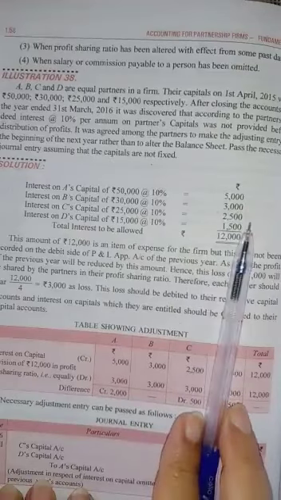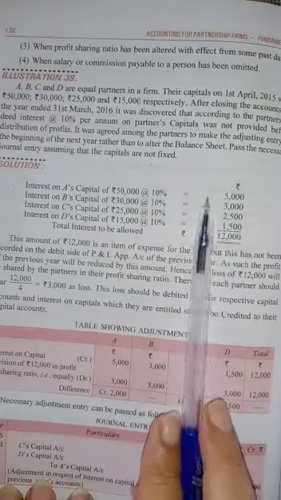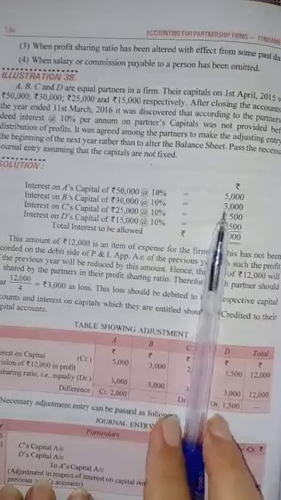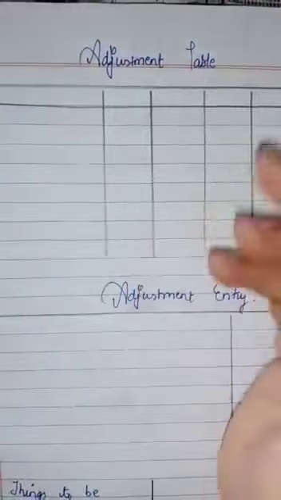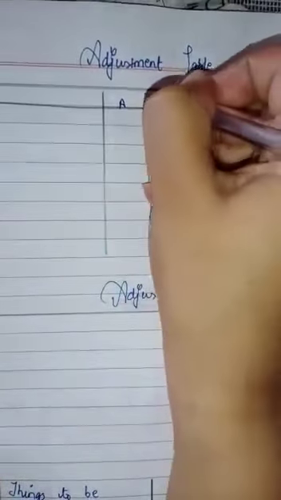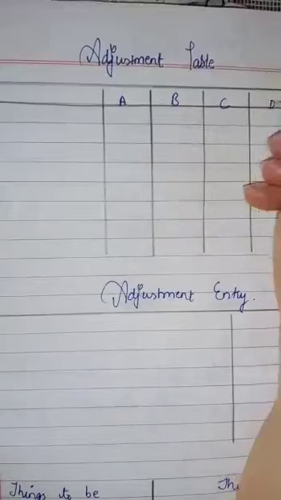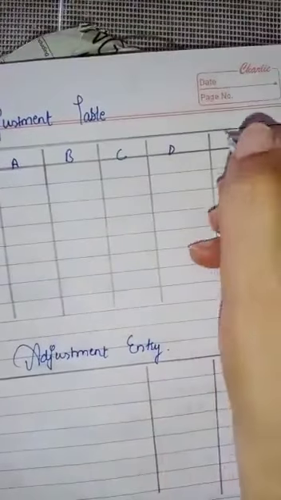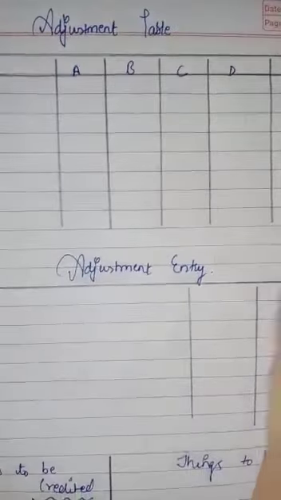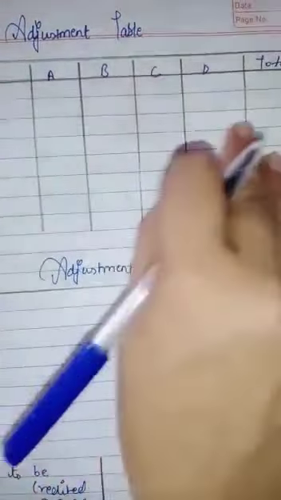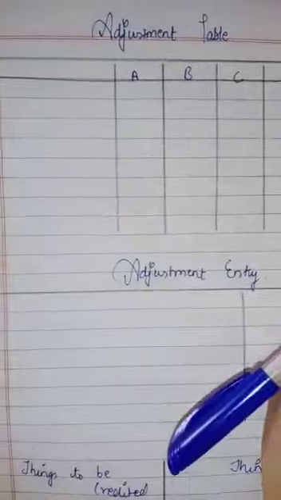It was left out. Without giving this, we have distributed the profit. Now we have to give this. How will we give this? Have a look at the solution. We will prepare an adjustment table with columns for A, B, C, D, and one more column for the total.